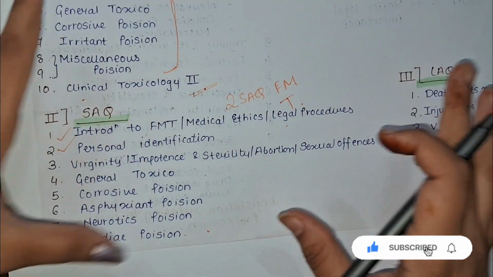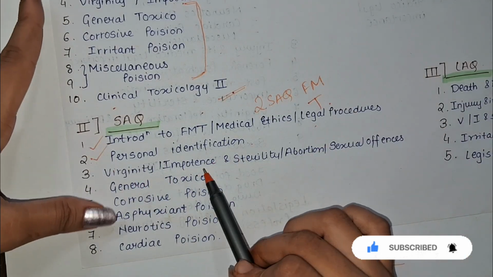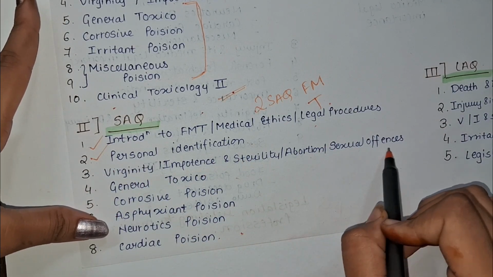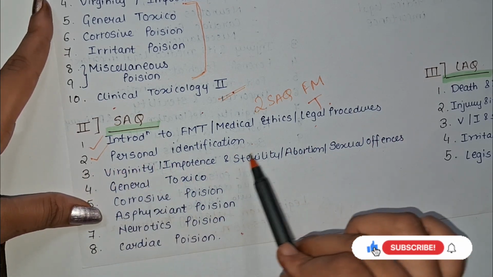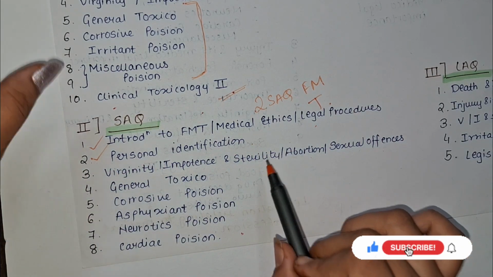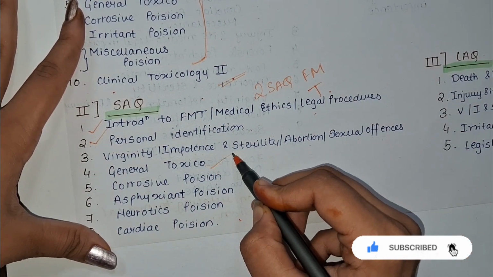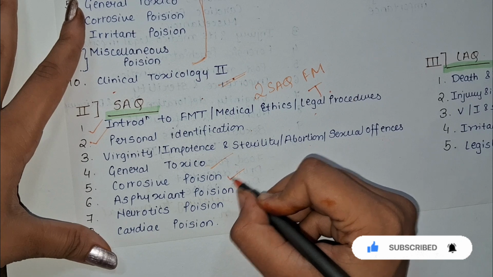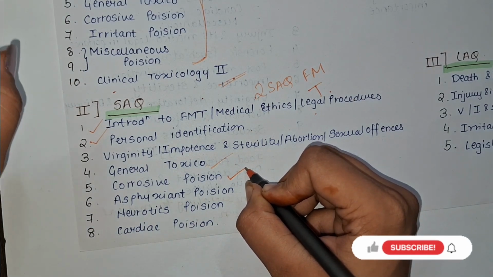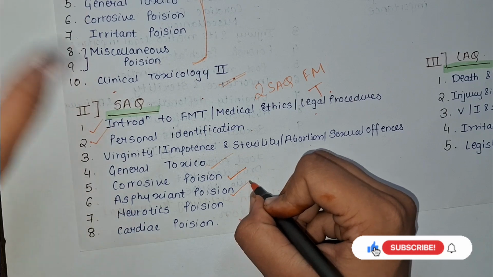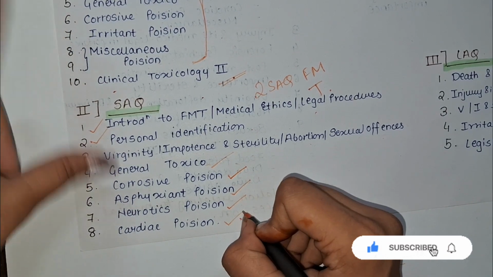I have told you already in my syllabus video. From virginity, impotency and sterility, abortion, sexual offences, any 1 SCQ will come from these topics. Then from general toxicology 1 SCQ will be asked. Then from all the corrosive poisons which we have studied, any one poison will come. Then from asphyxiant poison one will come, from neurotic poison one will come, and from cardiac poison one will come.